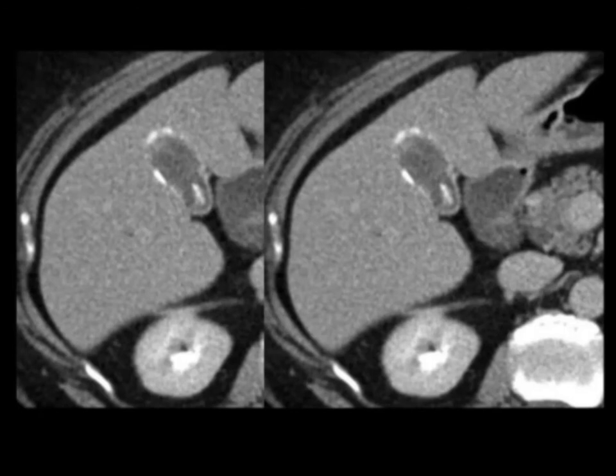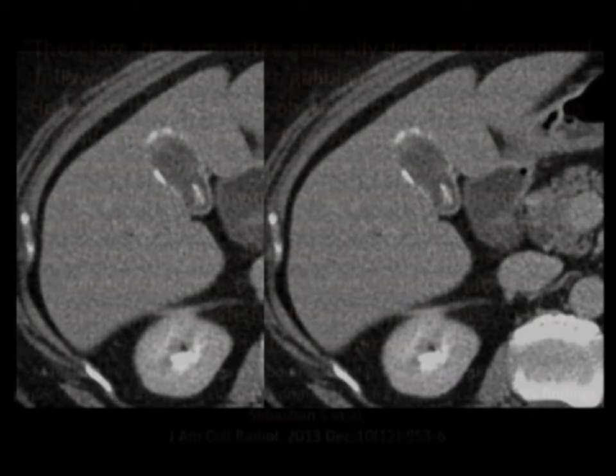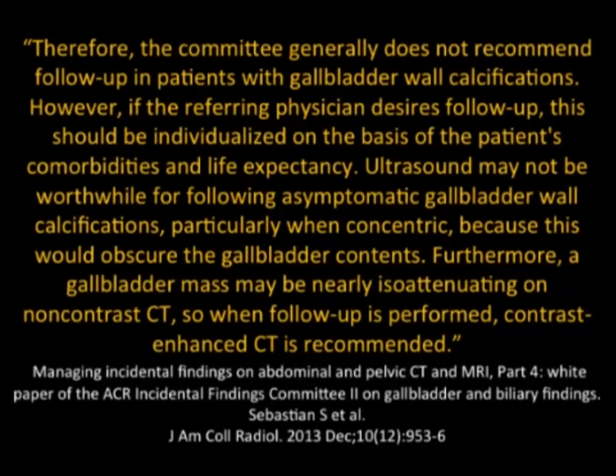and say they may want to evaluate this further, particularly in an older patient. What I have been seeing is more frequent incidental gallbladder cancers in older patients. And as we scan an older population, this will be more common. Remember, most gallbladder cancers, incidentally, are in patients who are in their 70s and 80s. The committee does not recommend follow-up for gallbladder wall calcification. However, if the patient's physician desires follow-up, then perhaps ultrasound is the ideal study to do.